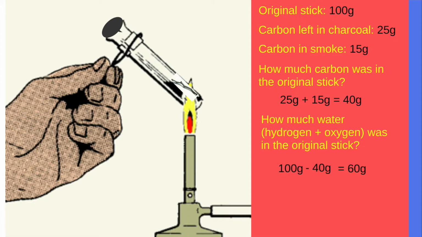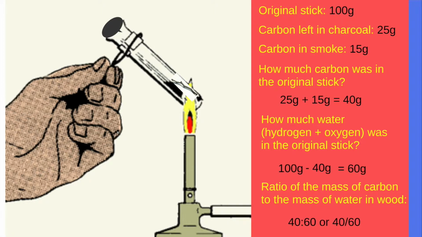Our last question is about our ratio now. What is the ratio of the mass of carbon in the wood to the mass of water in the wood? Well, our carbon was 40 grams, our water was 60 grams, so that gives a ratio of 40:60, or 40/60. For every 40 grams of carbon in this piece of wood, there are 60 grams of water.